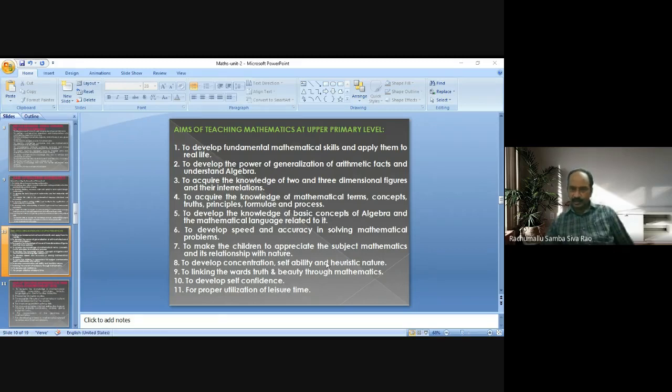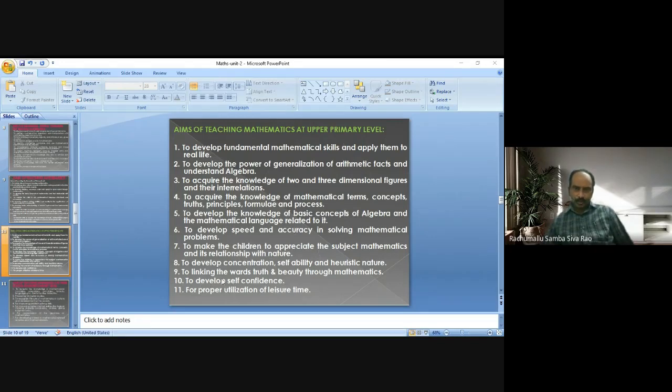It is not possible to develop heuristic nature at primary level itself, so the same is kept here at upper primary level to achieve. To develop concentration in doing problems, solving problems and theorems, and doing the process of mathematics, and self-ability and heuristic nature. This is also one of the important aims of teaching mathematics.